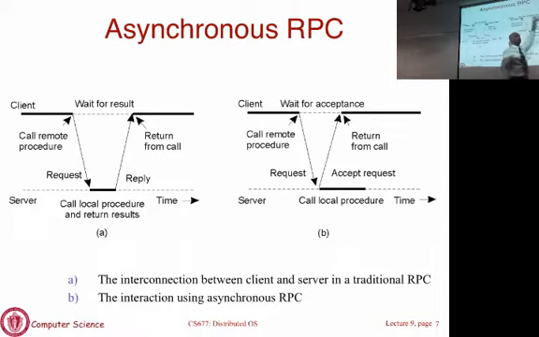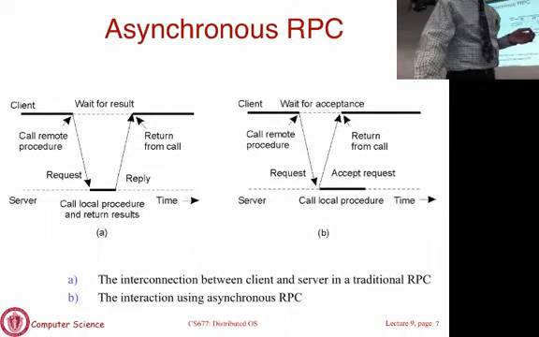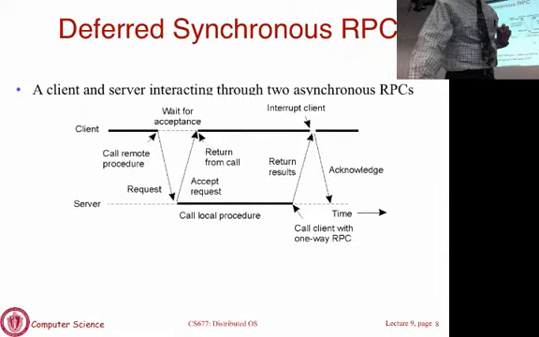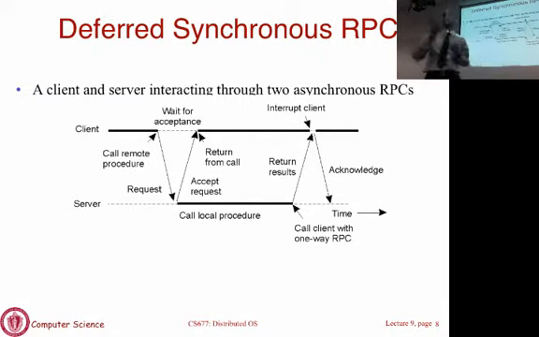Okay. Here you at least wait to make sure that your request was received by the server. Okay. If you're using UDP, and you're using one-way, you may not even know whether the server received your request because you did not even wait for an acknowledgement. If you're using TCP, then it's TCP's job to deliver your message. You don't have to worry about it. So one-way is as good as this because an acknowledgement will be received, but by TCP rather than by the RPC system. Okay, so that's the difference between synchronous and one-way RPCs. Any questions on this? Yes.